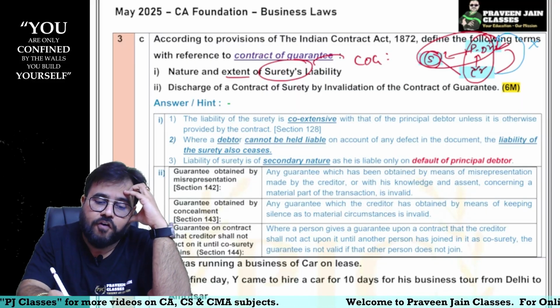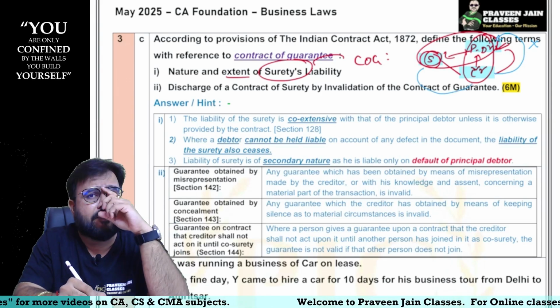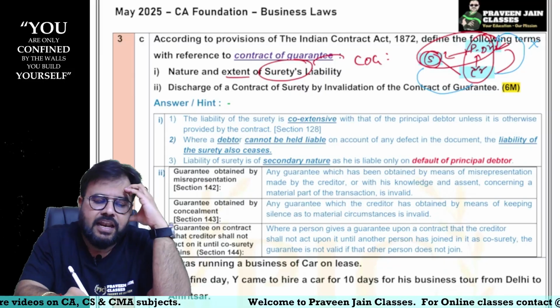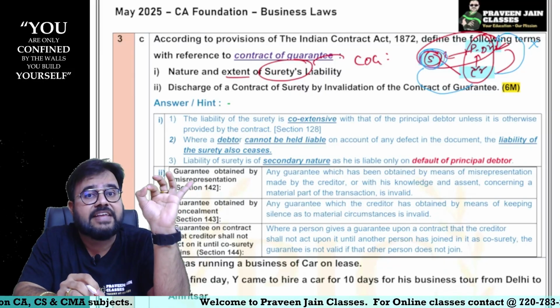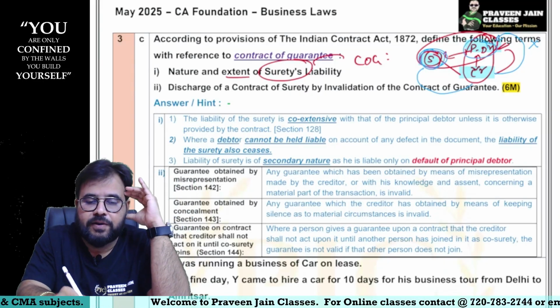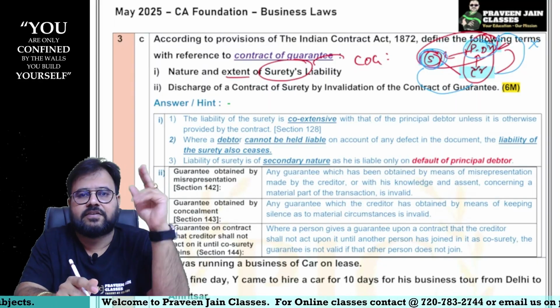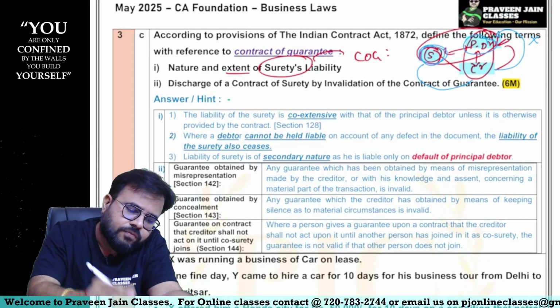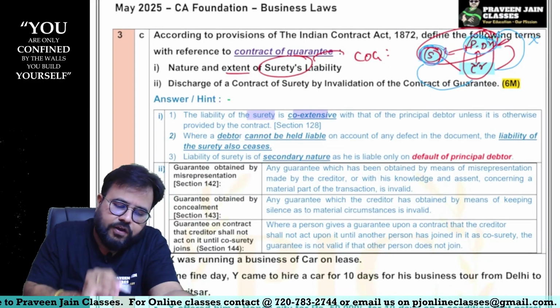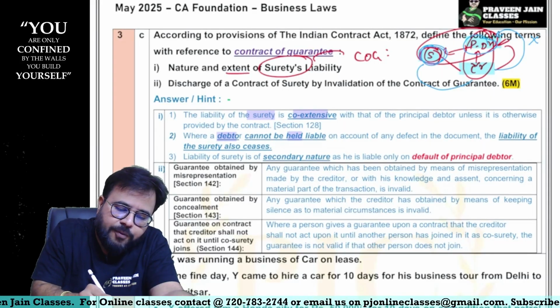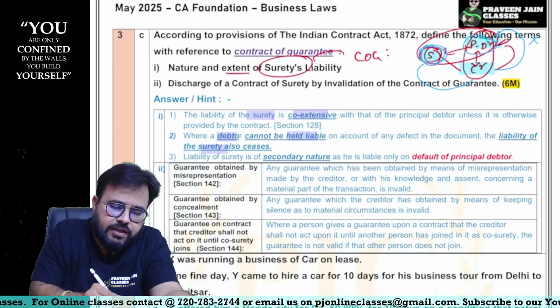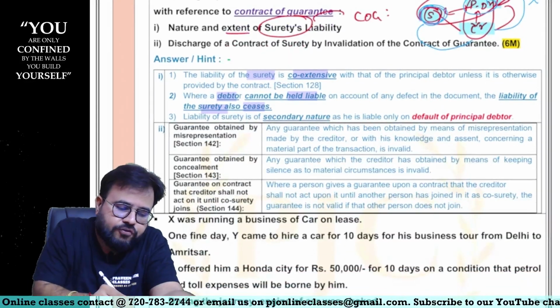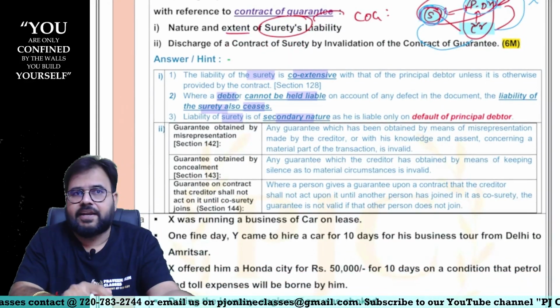If he defaults, then only you should come and recover money from surety. In other words, liability of surety is always secondary and conditional. Principal debtor is primary and unconditional, sir. So this is the nature of liability of surety. So you can see surety's liability is co-extensive. If debtor cannot be held liable, then surety liability also comes to an end. Surety's liability is always secondary in nature, sir.